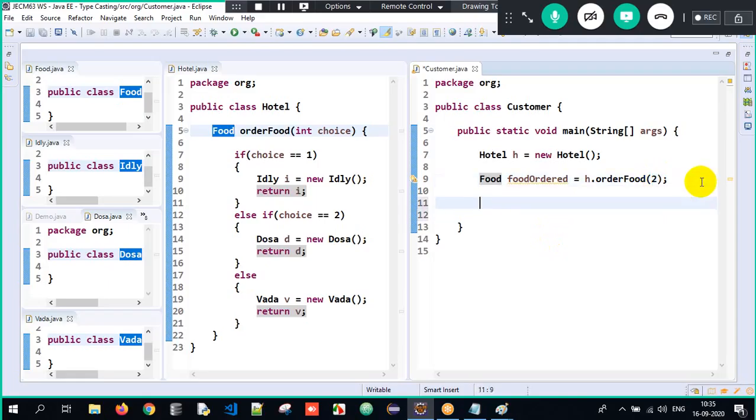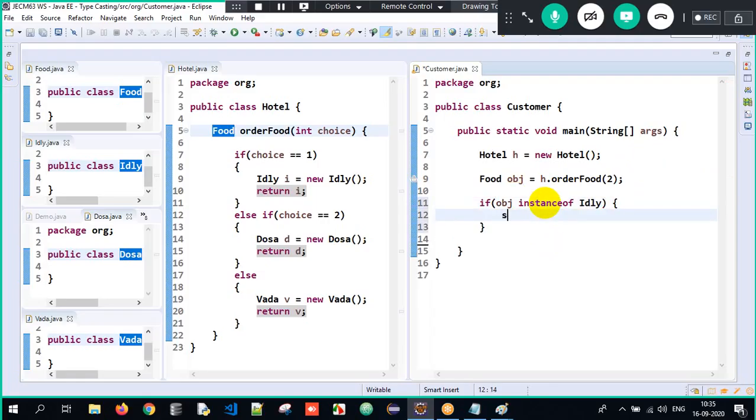So now I will check the references here. I'll write it as obj. If obj instanceof Idli, you can downcast it over here. I'll just write it as "ordered idli". I'm just writing it in a simple way. If you want, you can do this downcasting and access the properties of Idli also, but I'm just trying to do it over here.